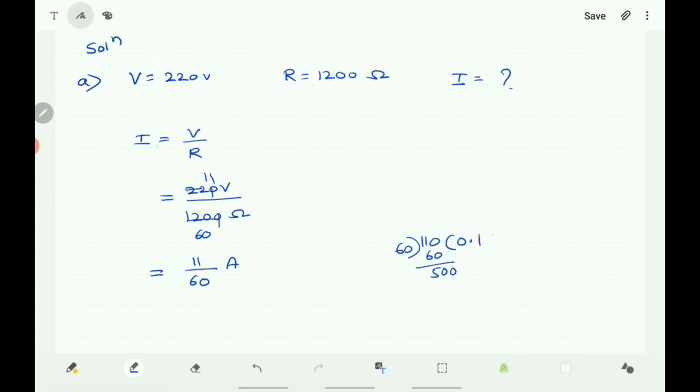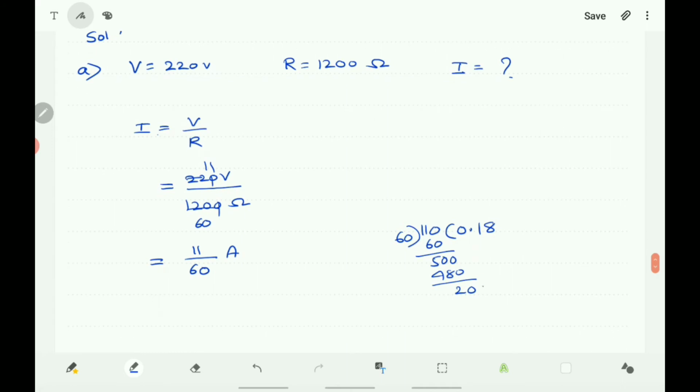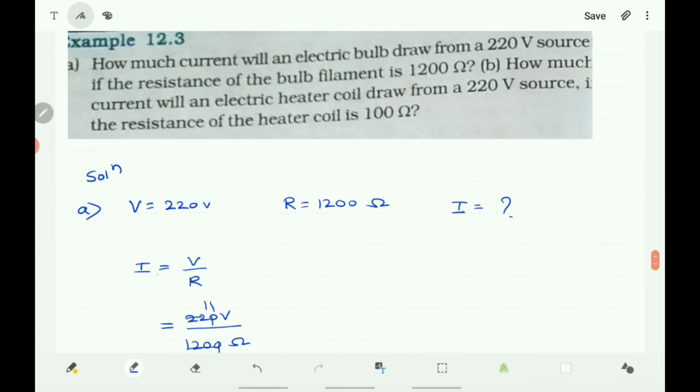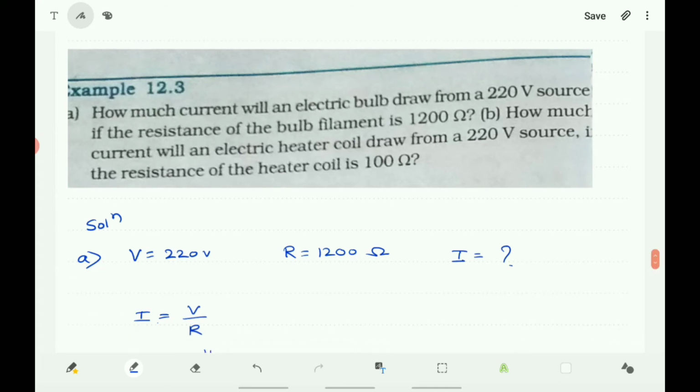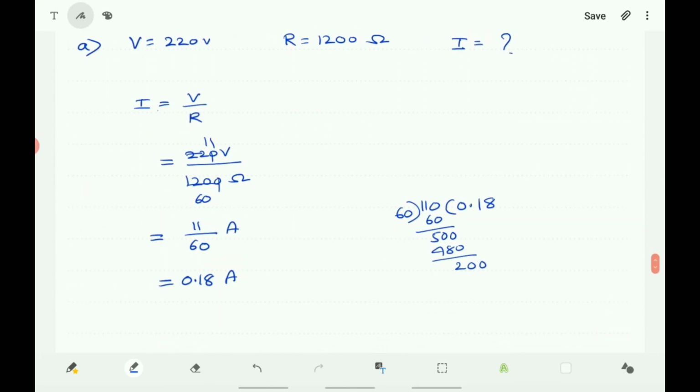You will get 20, and if you take 200, that becomes 6 threes are 180, so up to this you can stop here. 0.18 amps, that is the current drawn from the electric bulb of 220 volts and resistance 1200 ohms, that is 0.18 ampere.